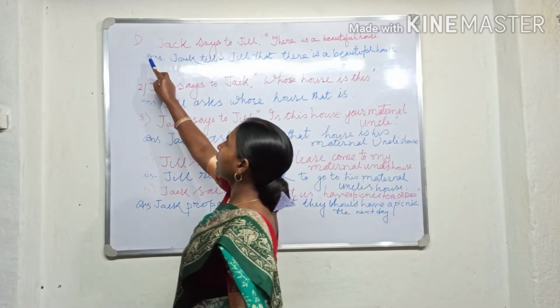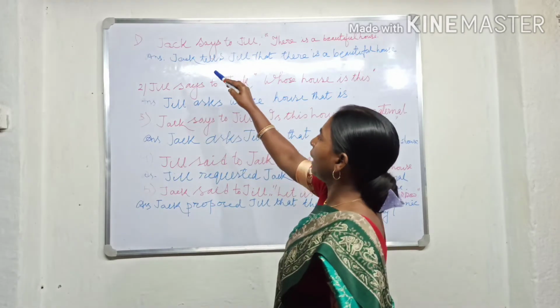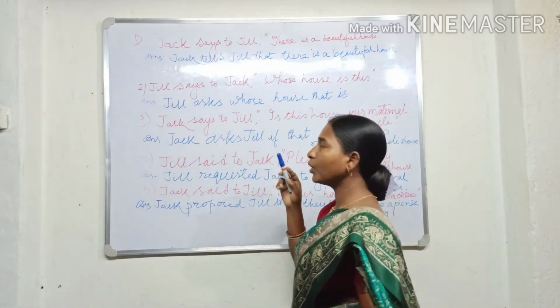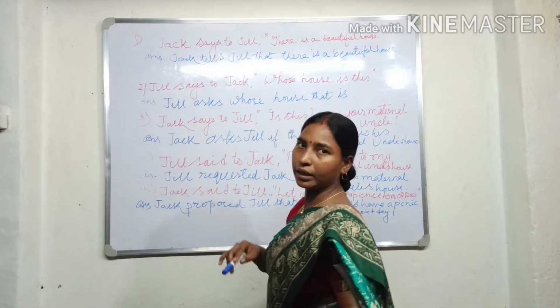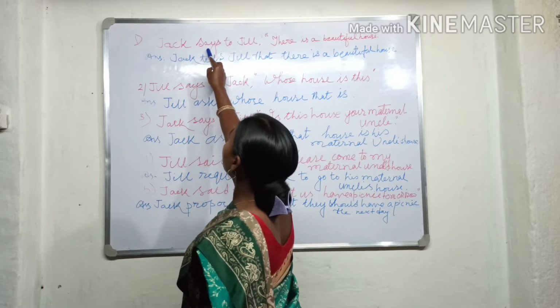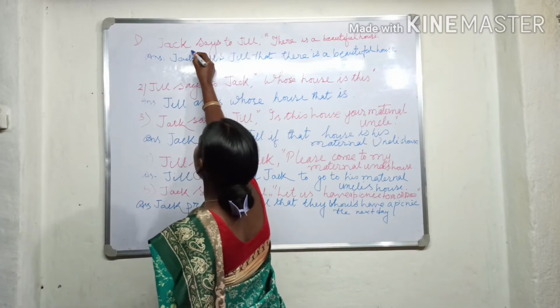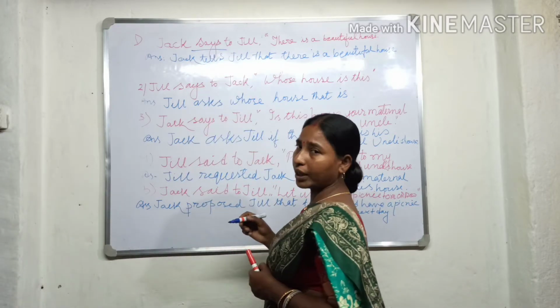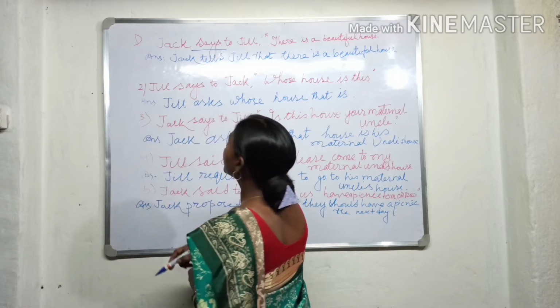So this is an example of direct to indirect in an assertive sentence. When we change from direct to indirect in an assertive sentence, what changes are there? The first change is the reporting verb. The reporting verb changes into tells.